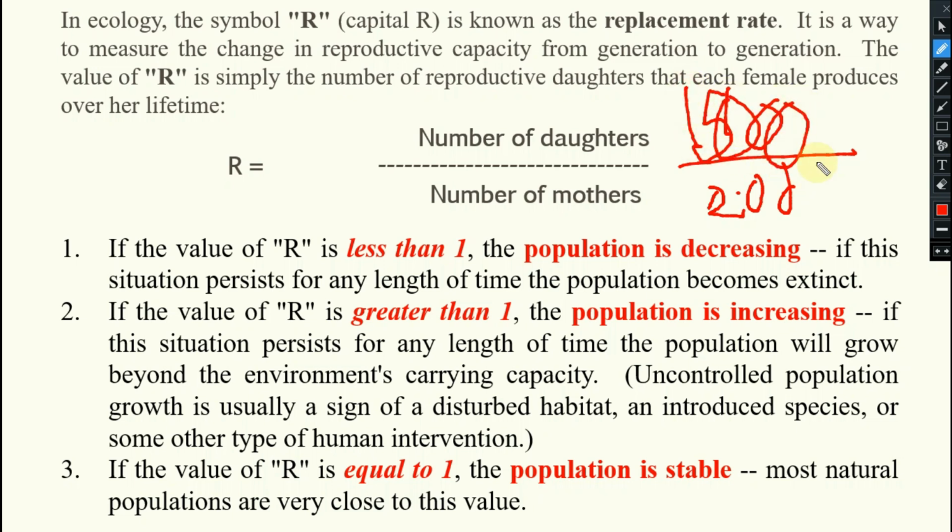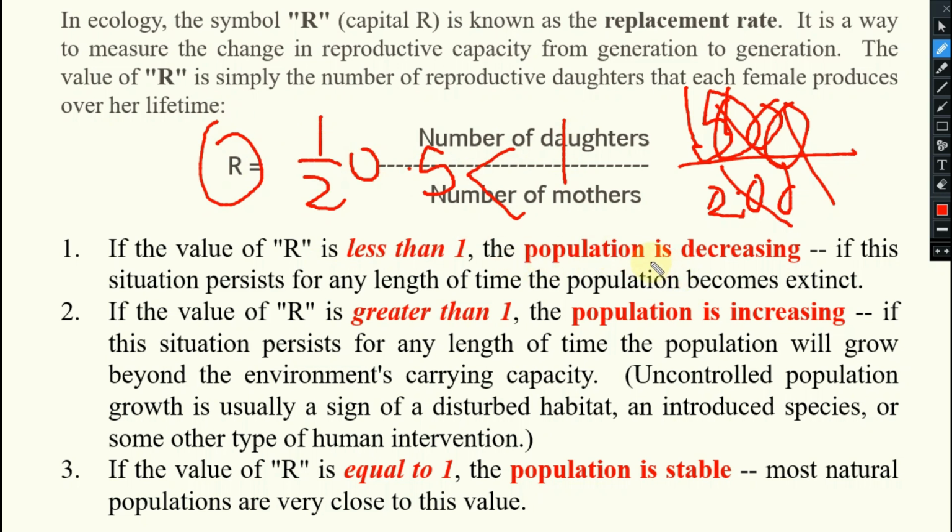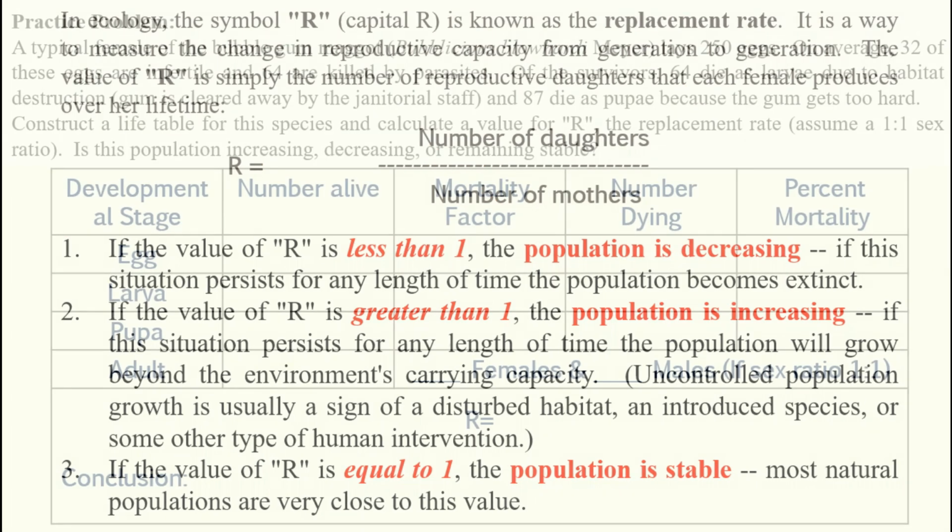So here what is happening? Cancel, 1 by 2. 1 by 2 means 0.5. So 0.5 means it is less than 1. If the R value is coming less than 1, then the population is decreasing. If the situation persists for a longer period of time, the population will become extinct. But suppose R equals 1 only, 200 by 200, at that time the population is very stable, which is not that much possible.